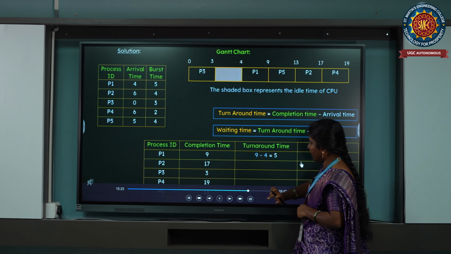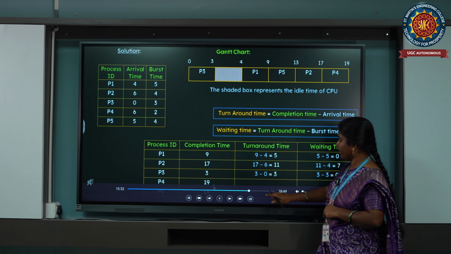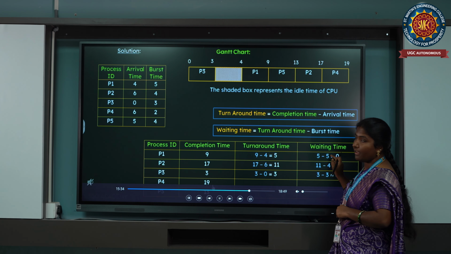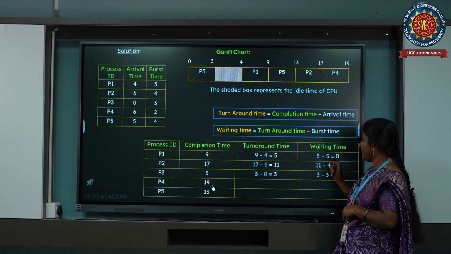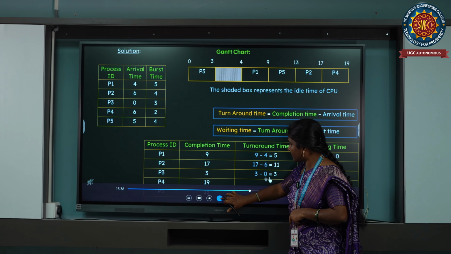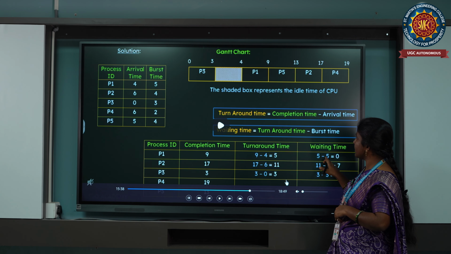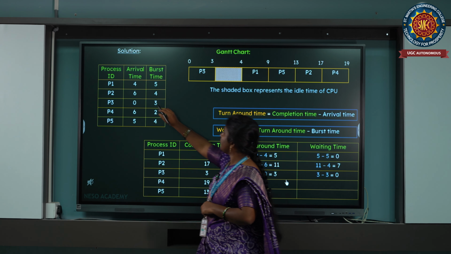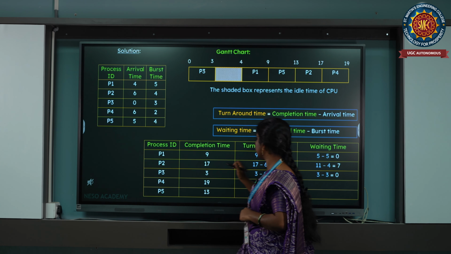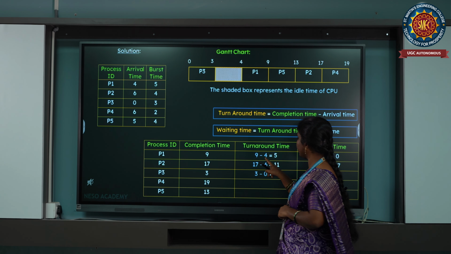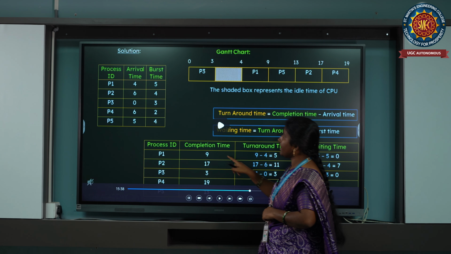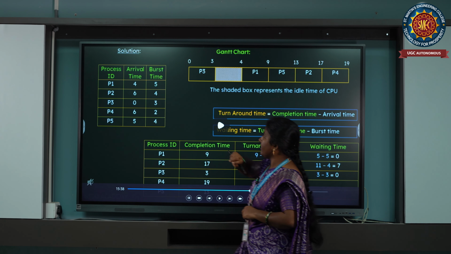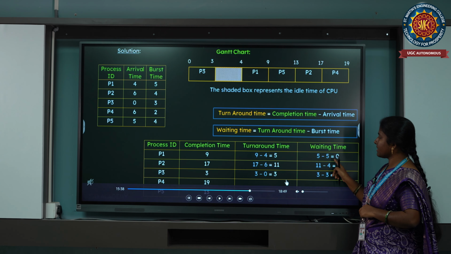Like this we have to calculate for each and every process, and in the same way we have to calculate the waiting time as well. The waiting time for the first process is nothing but the turnaround time minus your burst time. The P1 turnaround time is 5, and 5 minus burst time 5 is 0.